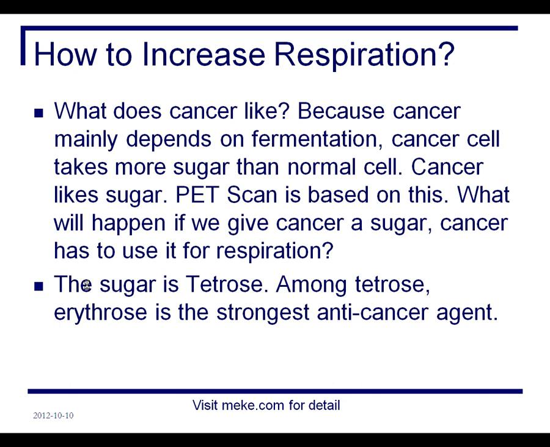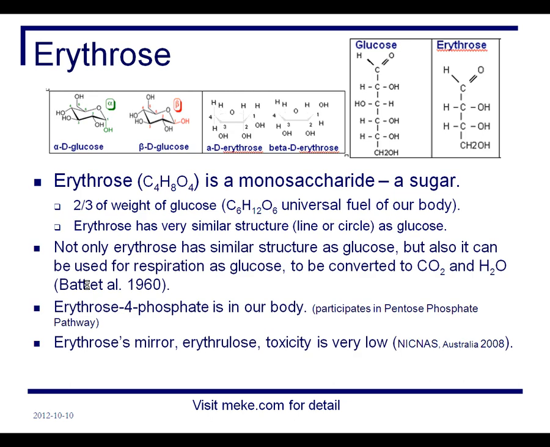What will happen if we give cancer a sugar? Cancer has to use it for respiration. Among sugars, Aerus is the strongest anti-cancer agent. What is Aerus? Aerus is a sugar. It has 2/3 of glucose.